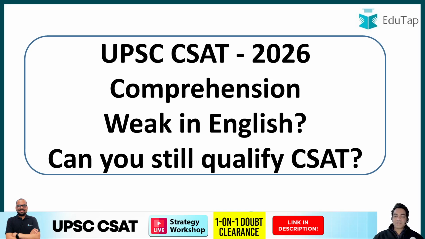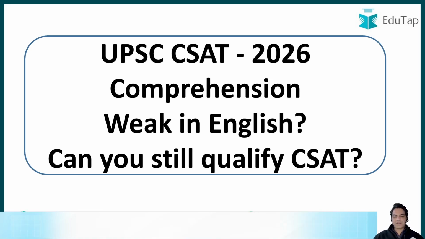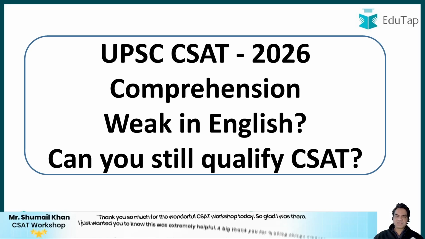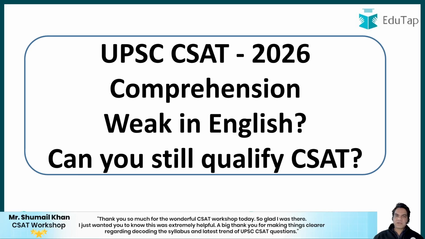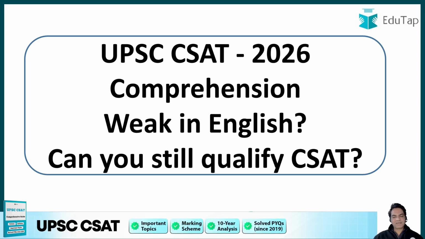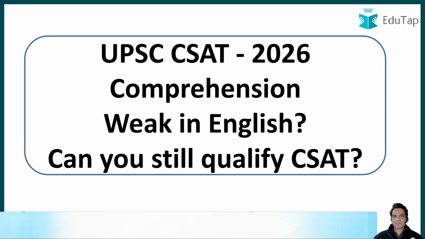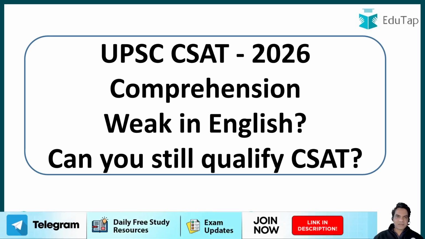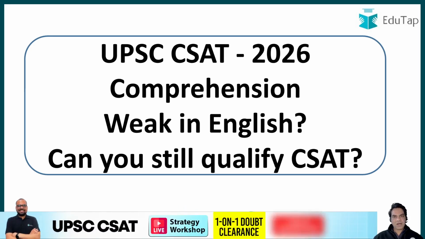So guys, I know it is high time you should start preparing for your CSAT part, but the biggest mental block most of the aspirants have before they start preparing for this section, which is GS paper 2, is this: if you still feel uncomfortable in English, if you feel that you're weak in English, can you still qualify CSAT? Now, guys, many students believe that CSAT is three sections, which is basically quants, reasoning, and English. But this is the biggest misconception that most of us have. This is not English language, guys. This is comprehension. So there's a huge difference between the two, and I'll show you how to go about doing it.